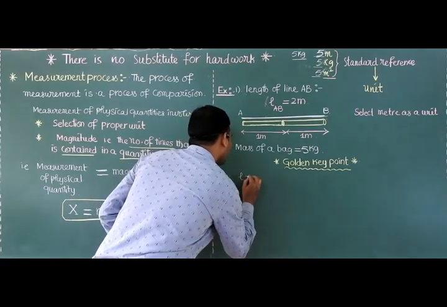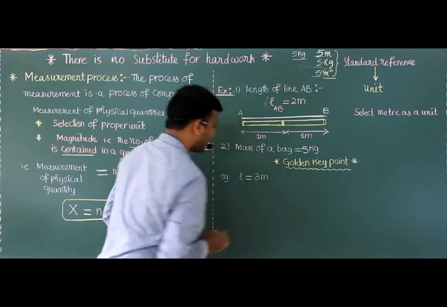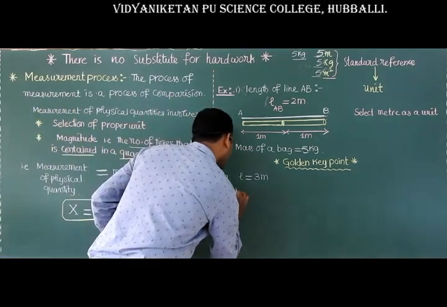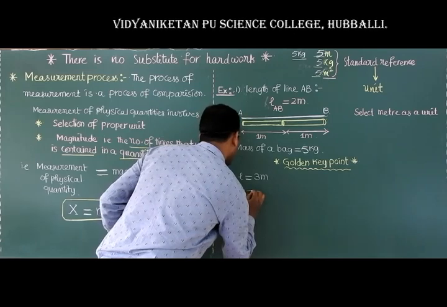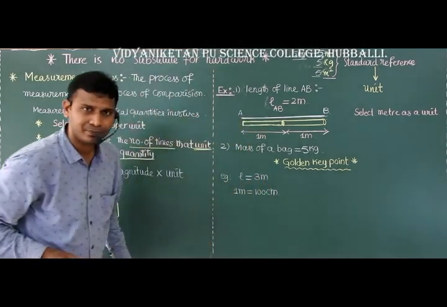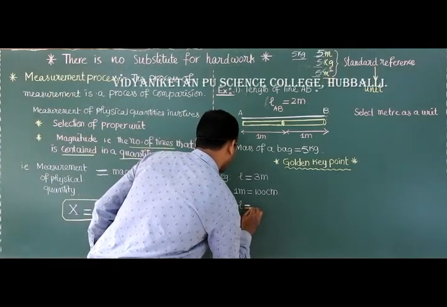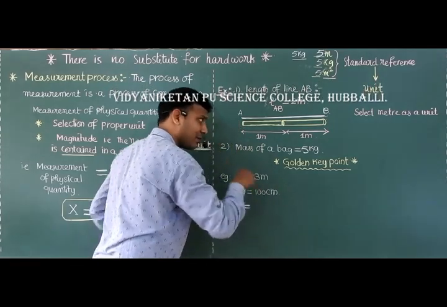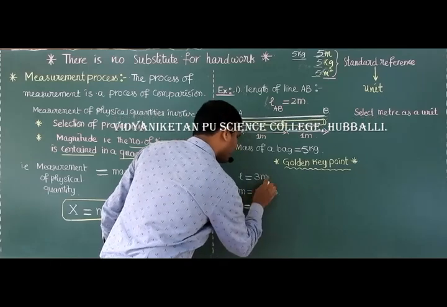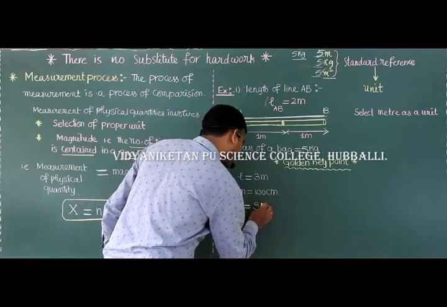For example, length is equal to 3 meters. But we know 1 meter is equal to 100 centimeters. Then the same length of the same rod or line is 3 into 100, since 1 meter is equal to 100.